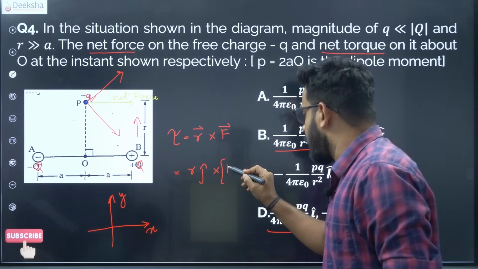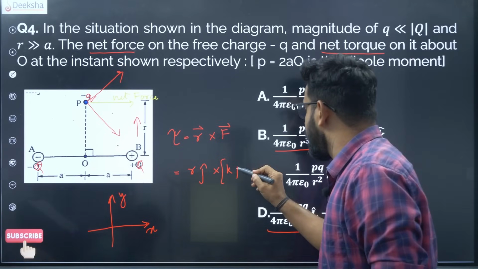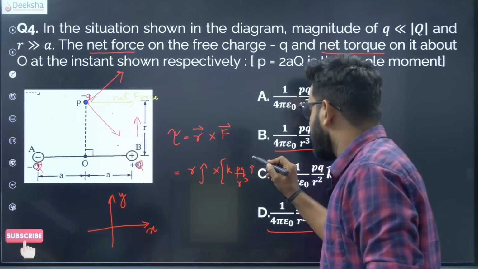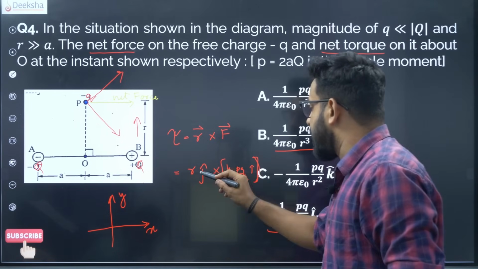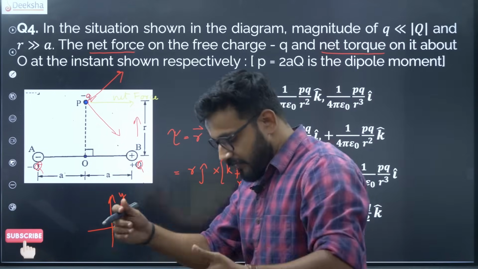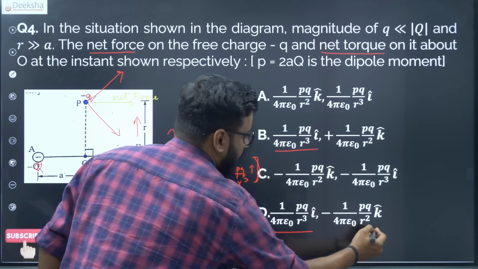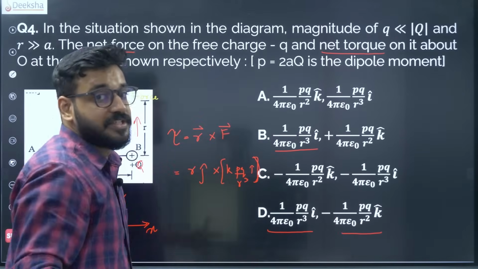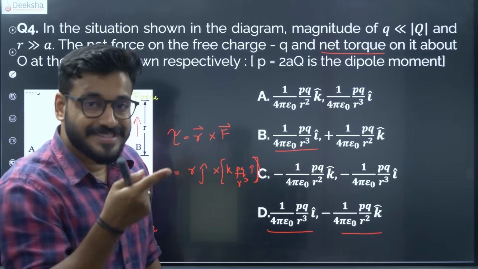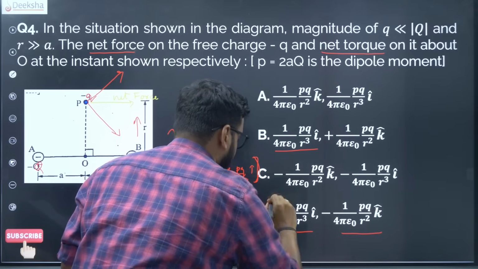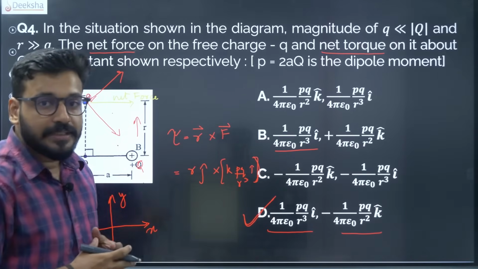So it is 1 by 4 pi epsilon naught into PQ divided by R cube into i cap. Now what is j cap cross i cap? This will give you the final answer. j cap cross i cap will give you negative k cap. i cross j is k, j cross i is negative k, therefore we have arrived at our answer, which is option D.